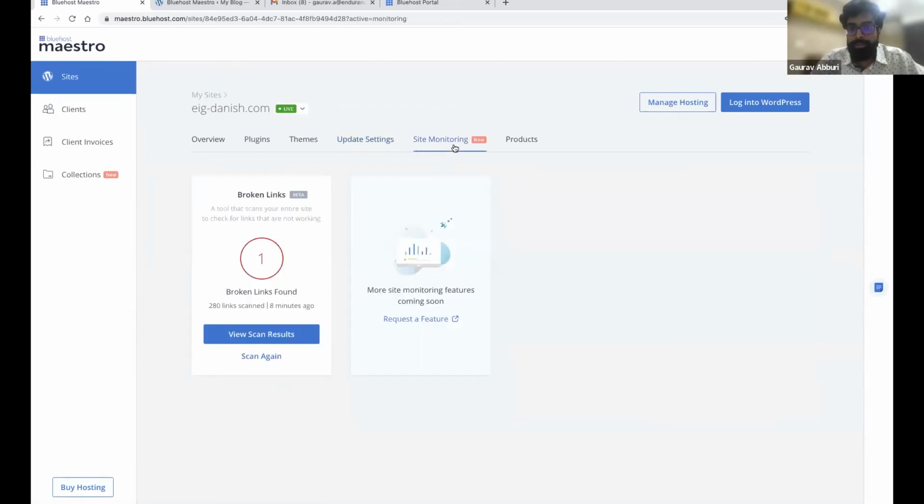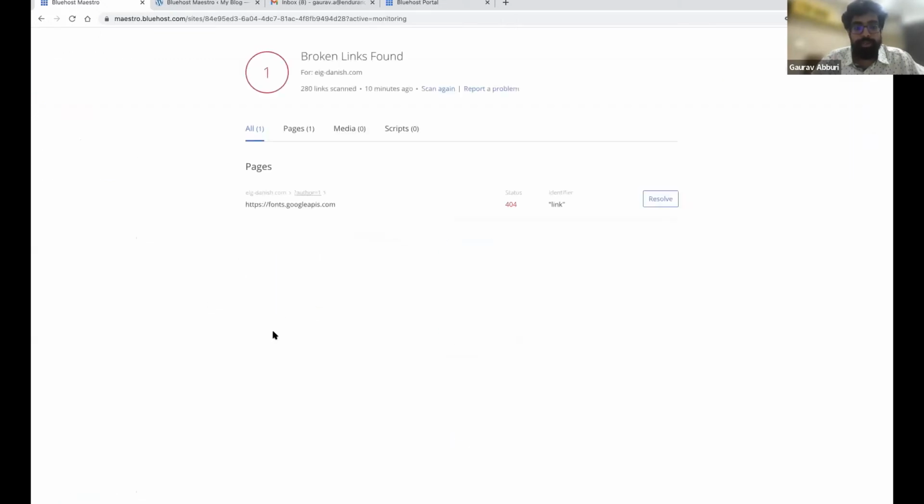Then we have the site monitoring section where right now you can view all the broken links on your site. In this case, this particular site has one broken link, and it also shows how many links were scanned and when the last scan happened. If you want to see details, you click here, where you get more details on the link: the path to the link, the status, which is the error code, 404 in this case, and the identifier. This could be the link text or any alt image.